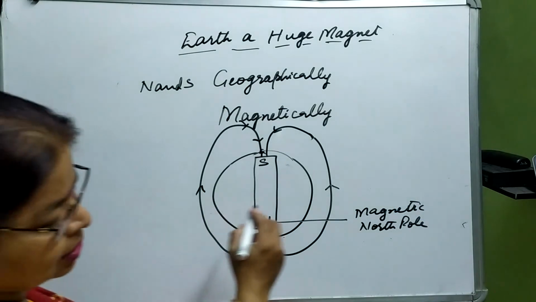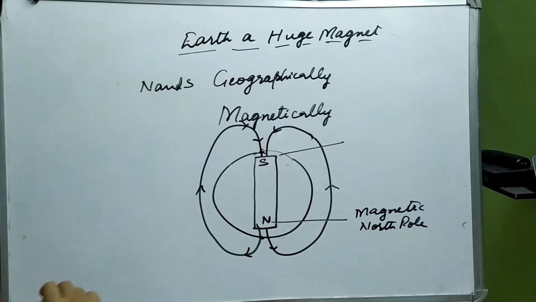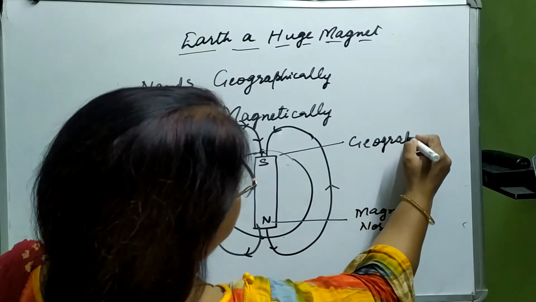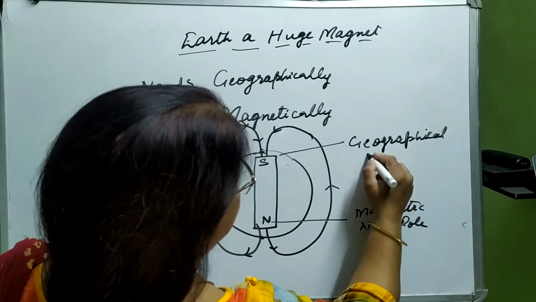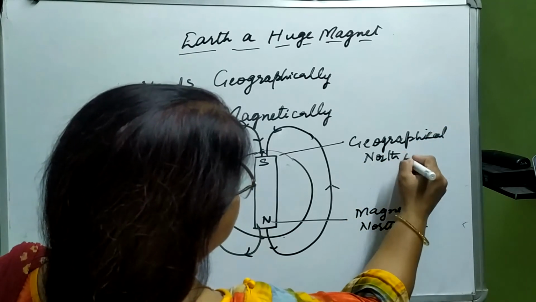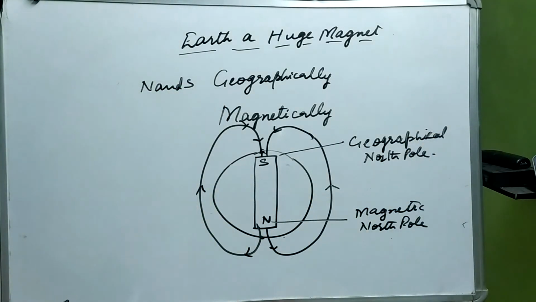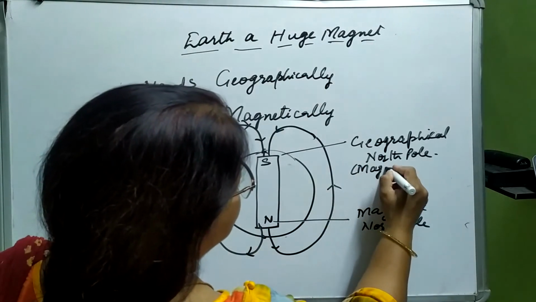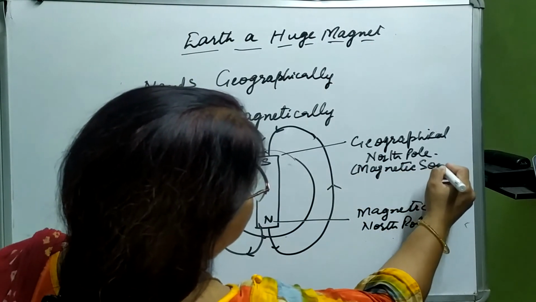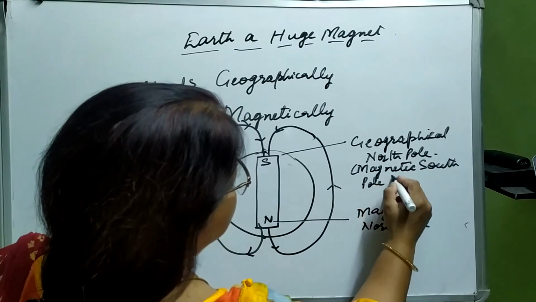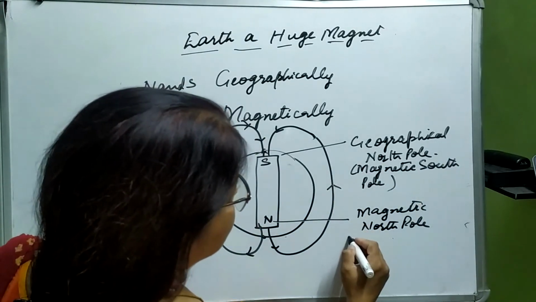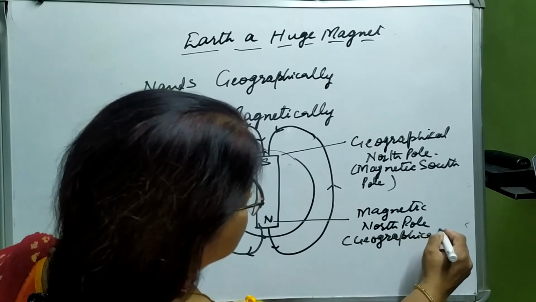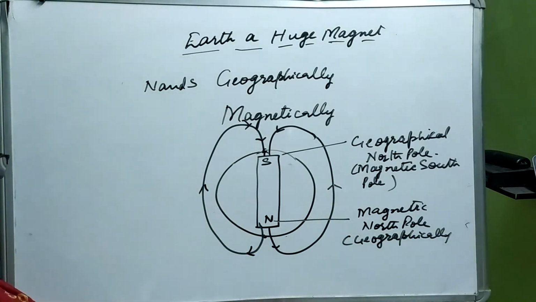Fine. And this is the geographical north pole, while this is the magnetic south pole. In bracket I am writing magnetic south pole. Clear? And this is geographically, what? It is the south pole.